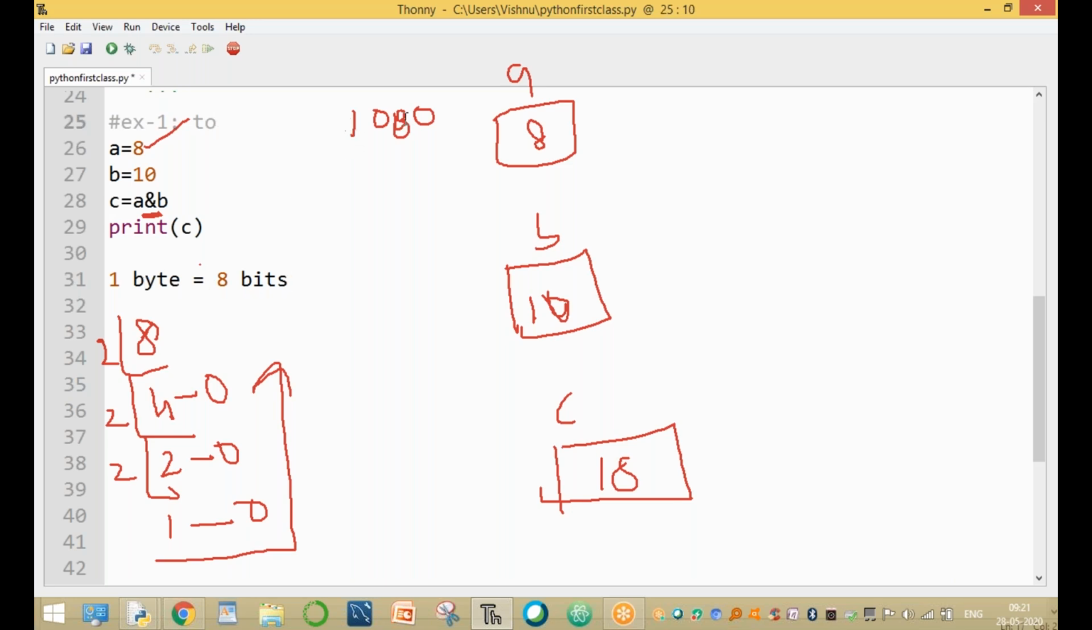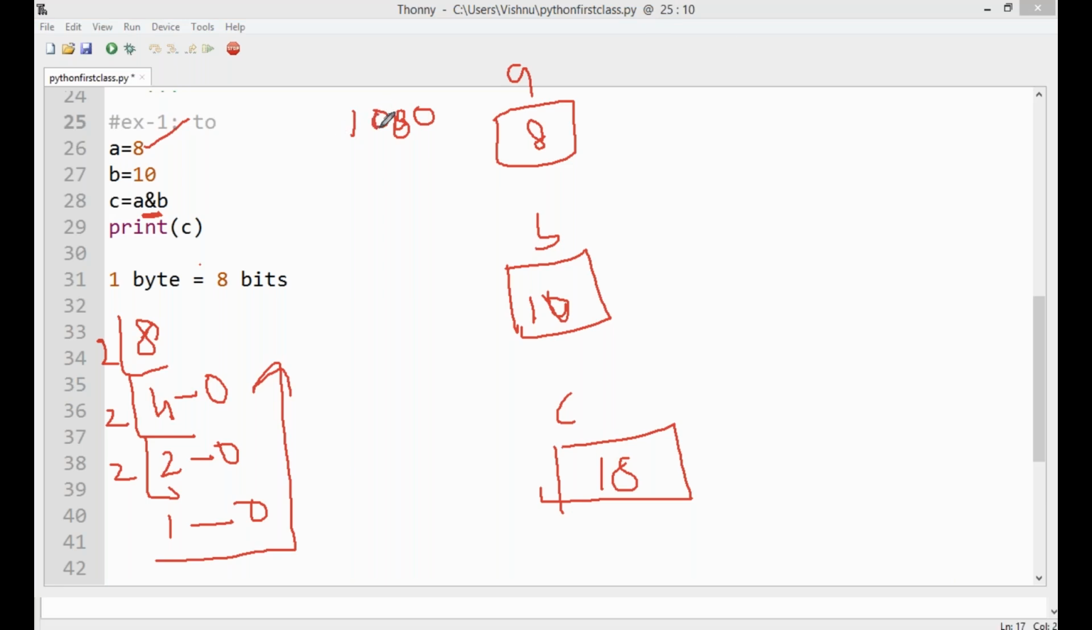Now, 1 byte equals 8 bits. That is one important point. Here we are using only 4 bits, so we write 4 bits: 1 0 0 0. This is the value of 8. Clear? Okay. And next, the value of 10.